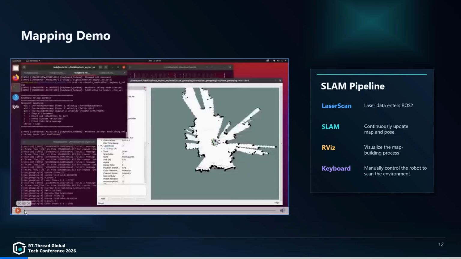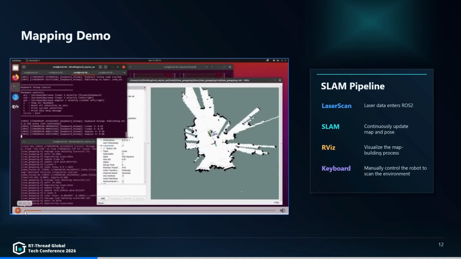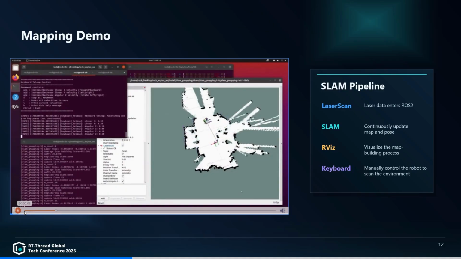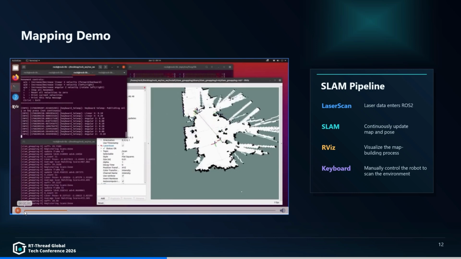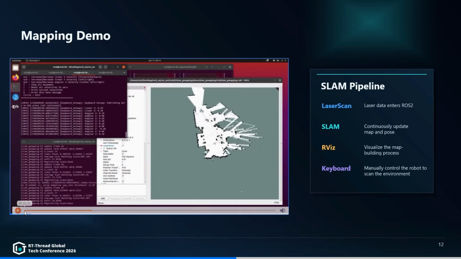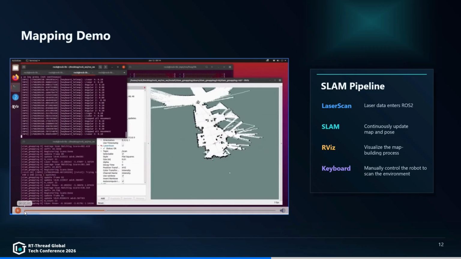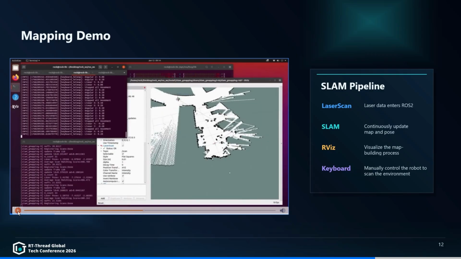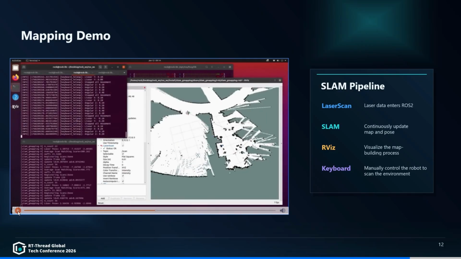Finally, let's look at the demos. The first demo is the mapping demo. In this demo, the robot uses LiDAR data and ROS2 to build a 2D SLAM map. The laser scan data enters ROS2. The SLAM algorithm continuously updates the map and robot pose. RViz visualizes the map building process. During the demo, the operator can use keyboard teleoperation to control the robot and scan the environment.